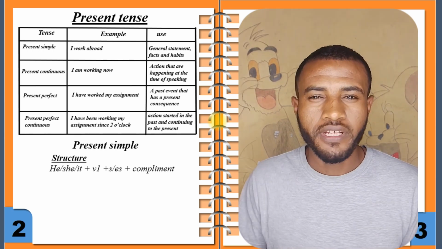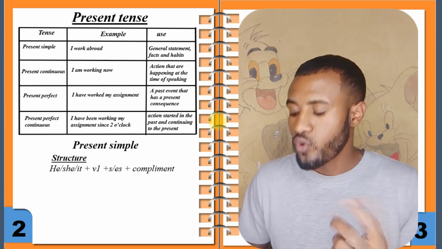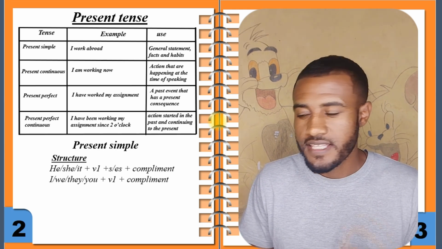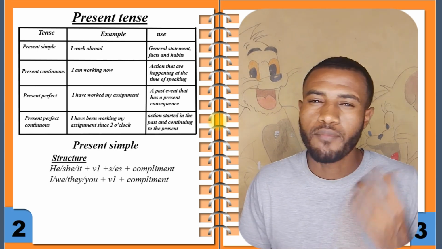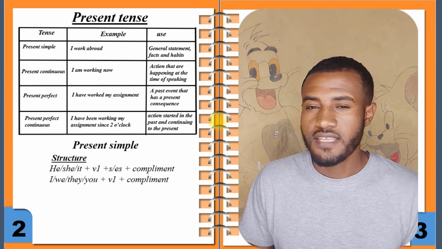But for the other pronouns, I, we, they, you, plus V1 plus the complement or the object of the sentence. Right?